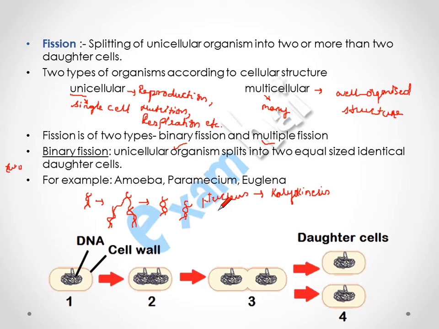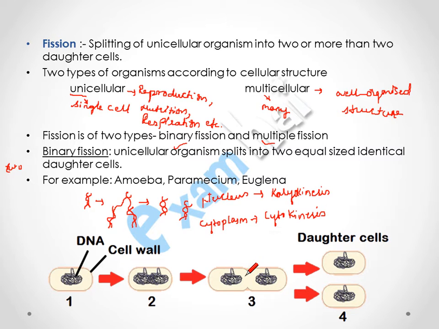When the nucleus divides and DNA splits inside the nucleus, it gets divided into two, and after the nucleus divides, the cytoplasm, which is the liquid part of the cell, starts dividing, and the division of cytoplasm is called cytokinesis.